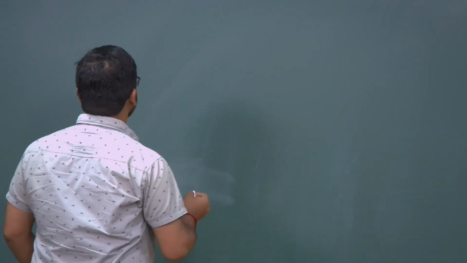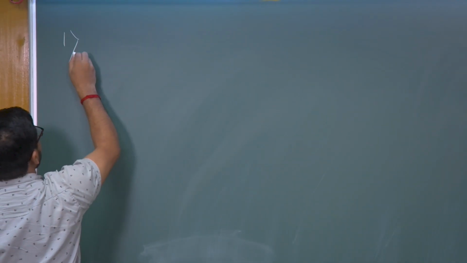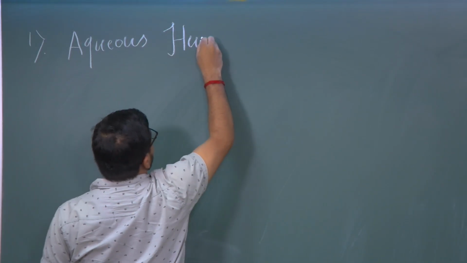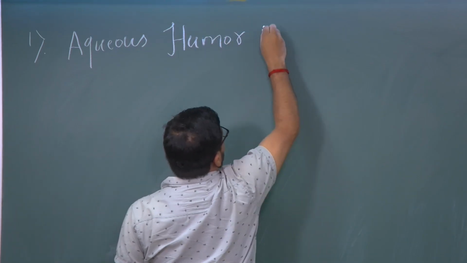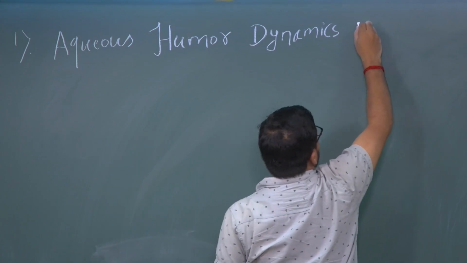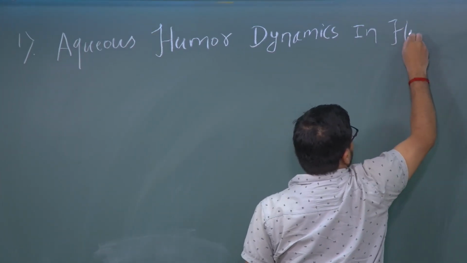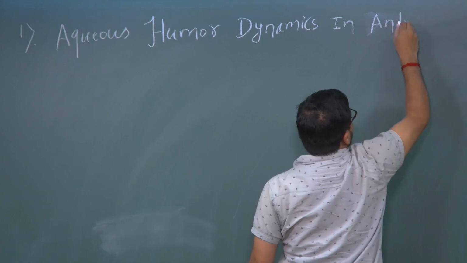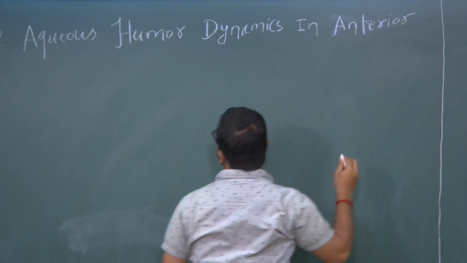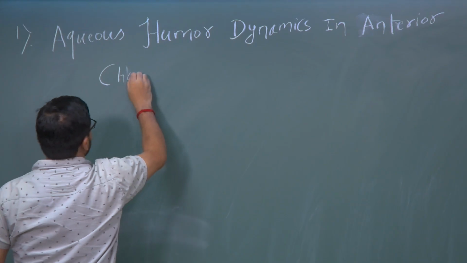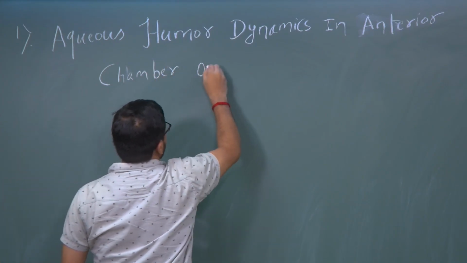So, today we are going to study aqueous humour dynamics in the human eye, or let us say in the anterior chamber of the human eye.